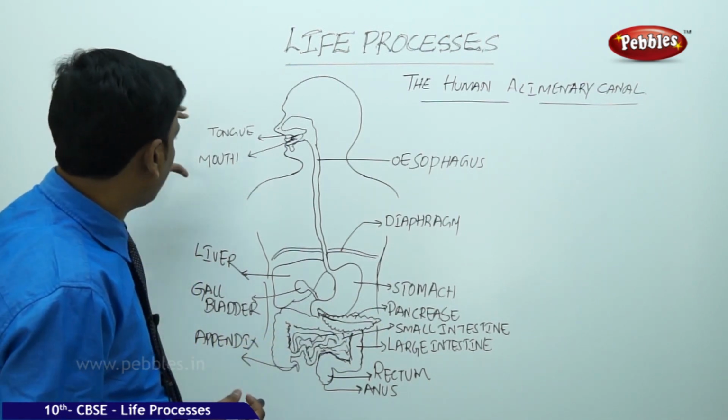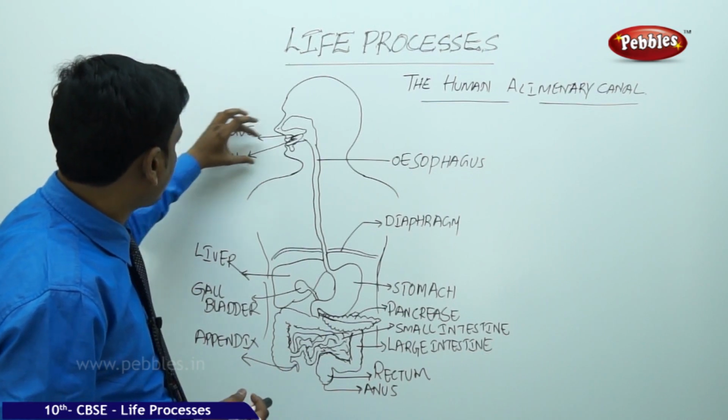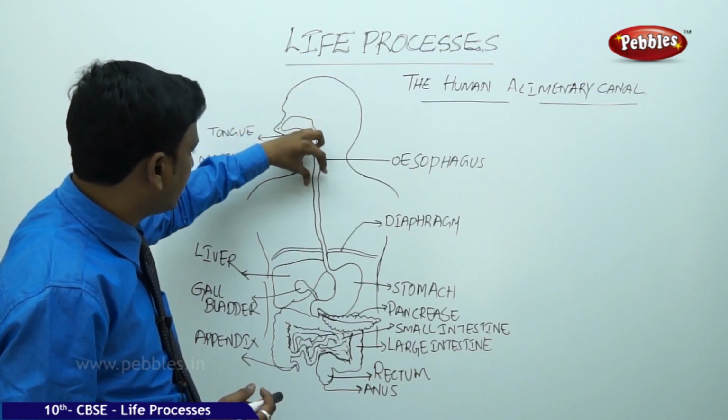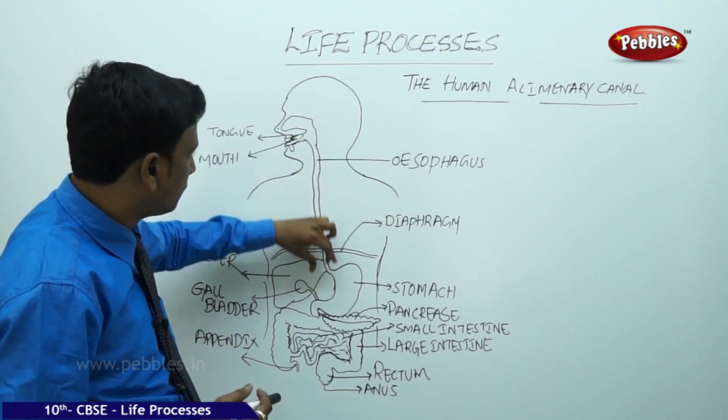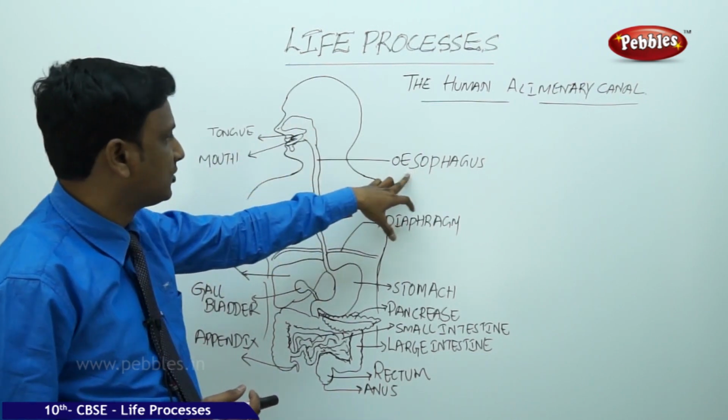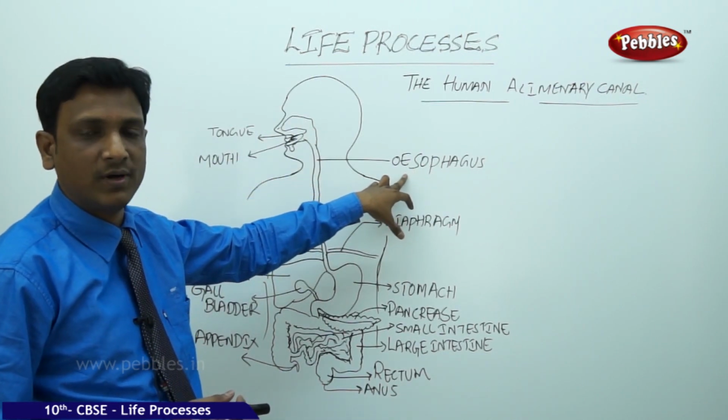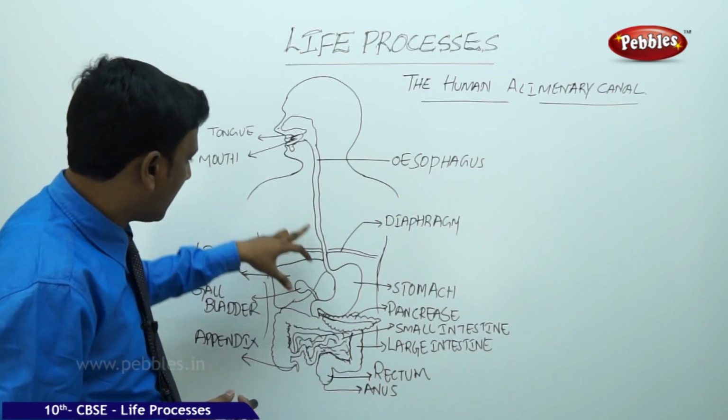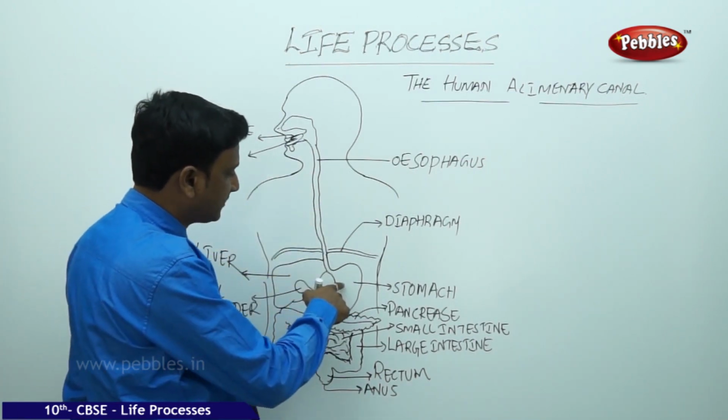So now let us see the various parts. It starts with the mouth and the long extending tube from the mouth to the stomach. This tube is called the esophagus. It is also called the food pipe. And here the esophagus is connected to the stomach.